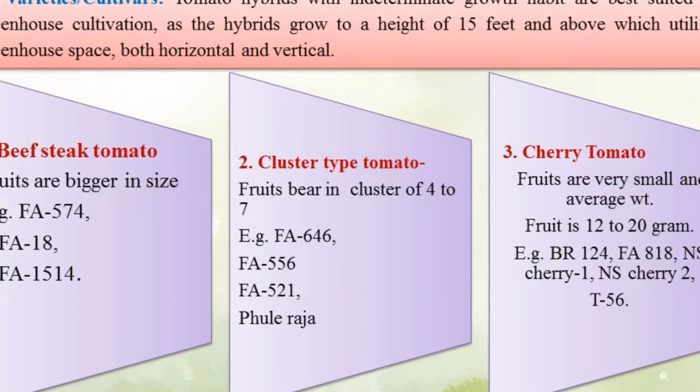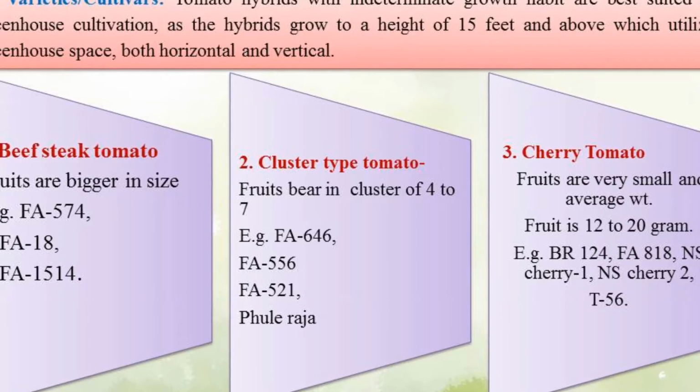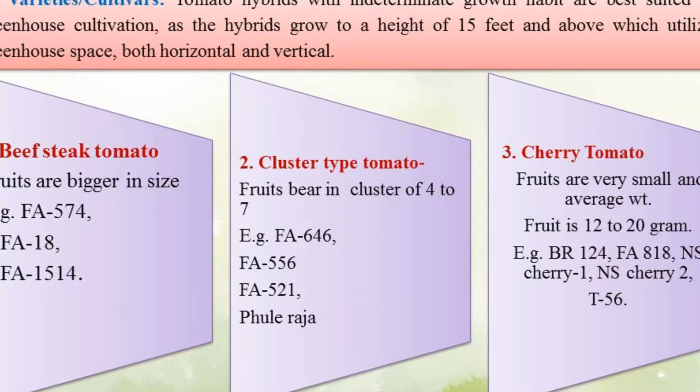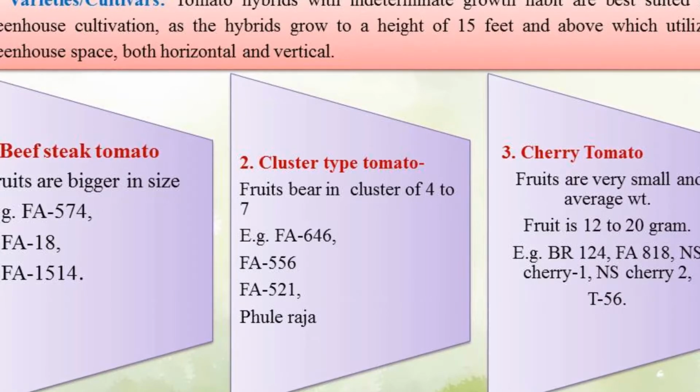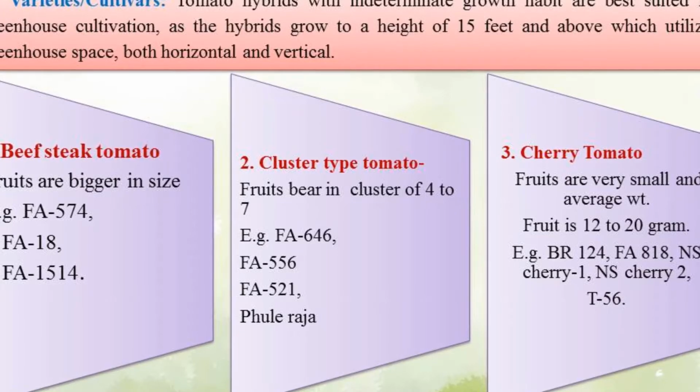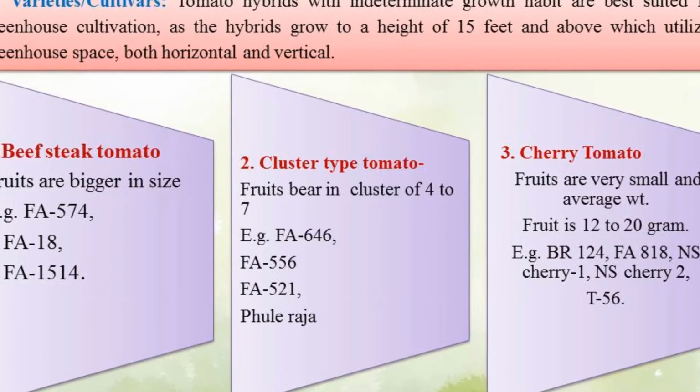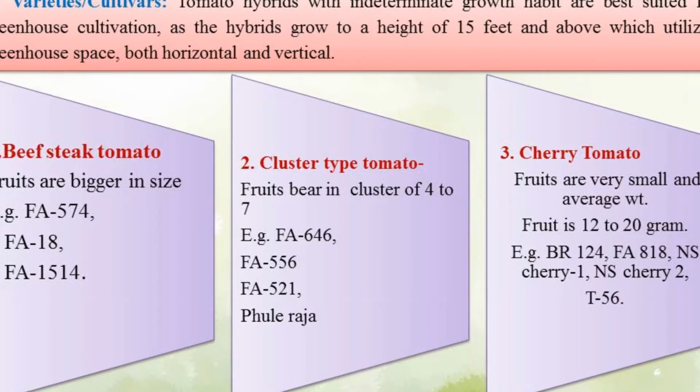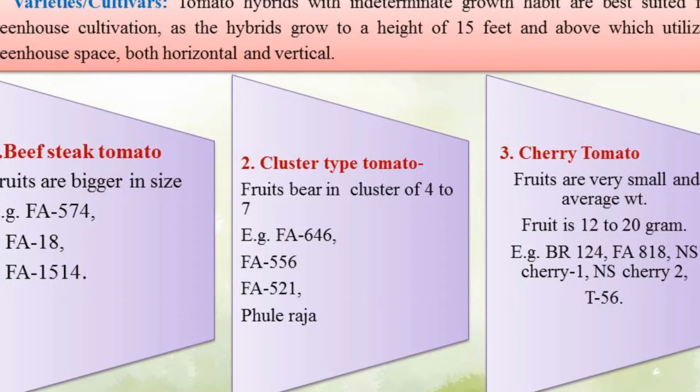Then the cluster type of tomato. In this type, fruits are borne in clusters, that is 4 to 7 fruits in each cluster. Some varieties are FA 646, FA 556, FA 521, and one of the most important varieties, Phule Raja.